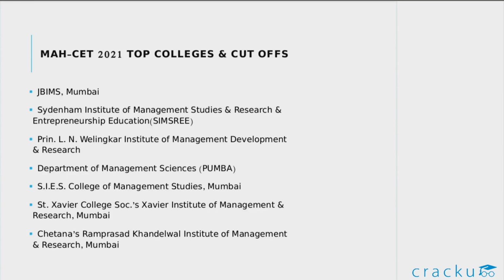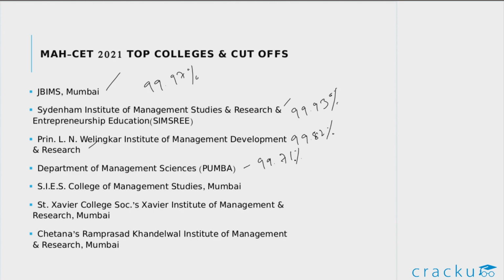So these are some of the best colleges that accept the CET 2021 scores. The cutoffs for these colleges for all India category students in 2020 were 99.97 percentile for JBIMS. The cutoff for SIMSREE was around 99.93 percentile in 2020. For Welingkar, the cutoff was 99.82 percentile. And for PUMBA, the cutoff was around 99.7 percentile in 2020.